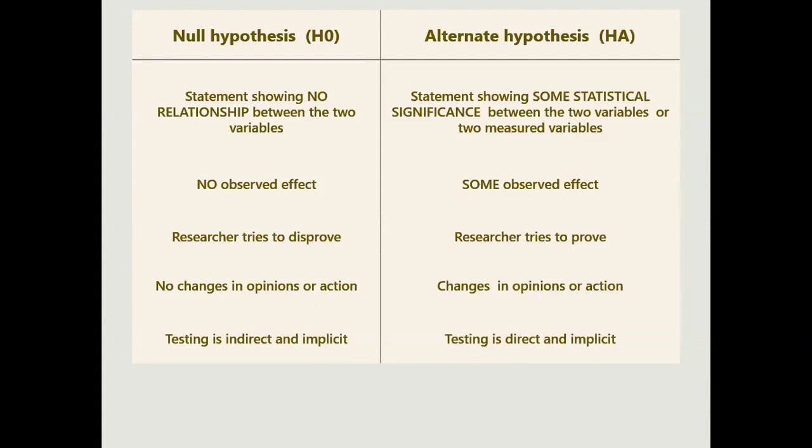But the alternate hypothesis is something we say after analyzing, after calculating, after finding the significance. So it is something we are implying. We are making the proof that our experiment is actually working. So it is something which has to be proved.